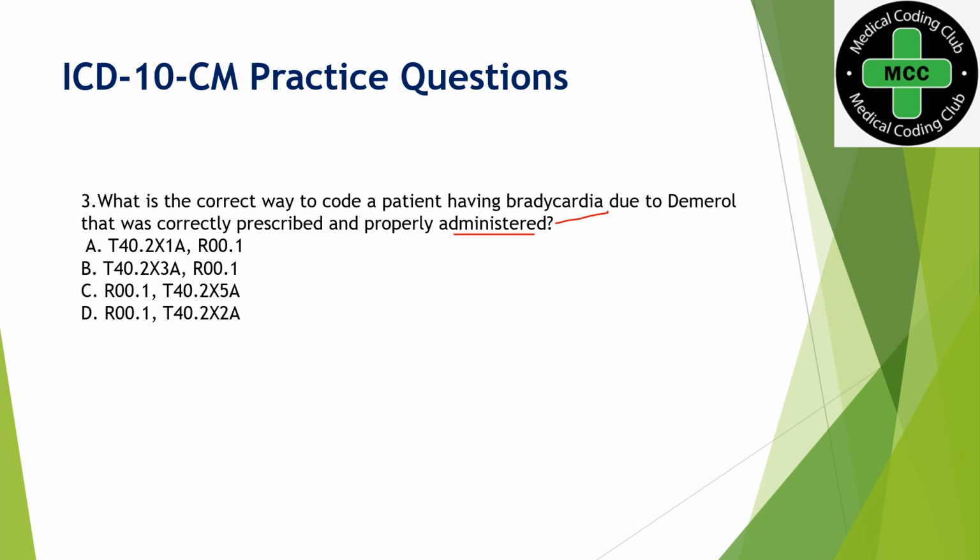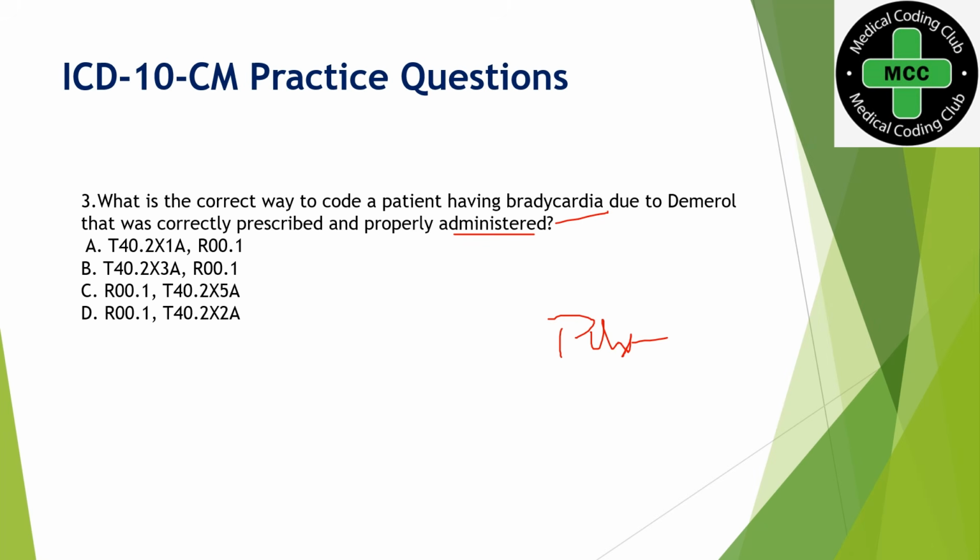So what we have to do here is know what the coding guideline suggests whenever we are coding adverse effect scenarios. The first code, the primary diagnosis, will be the nature of the adverse effect, what happened due to the adverse effect of the drug.